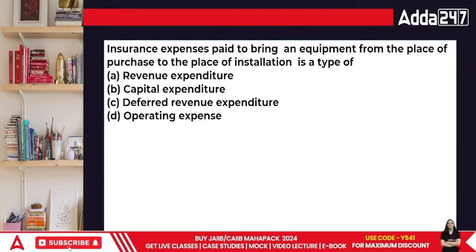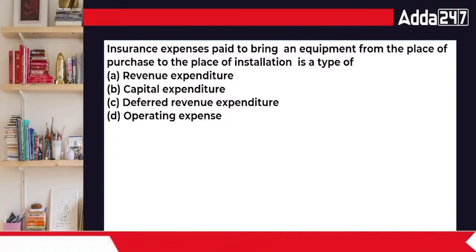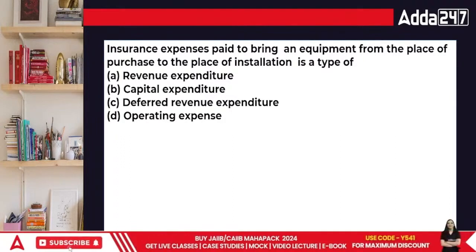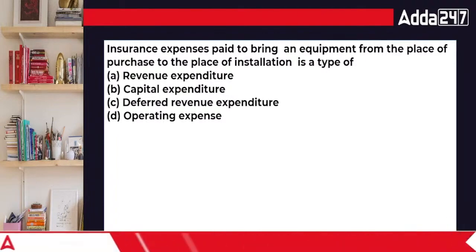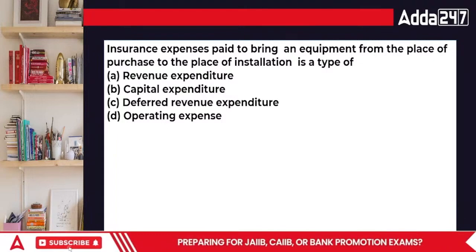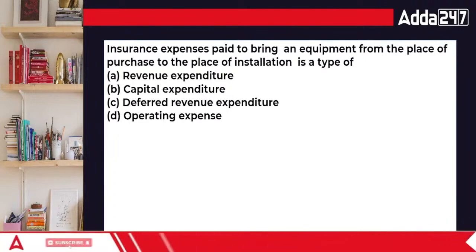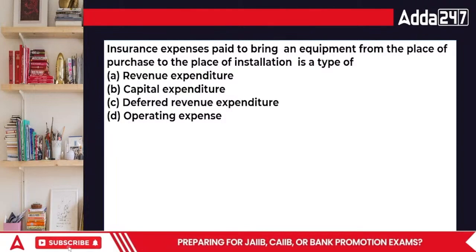Insurance expenses paid to bring an equipment from the place of purchase to the place of installation. Okay, very simple thing. I would have bought an AC and I'm getting the AC to my place, है ना? What will happen? If I get an AC and I'm bringing it to my place, then what will happen?